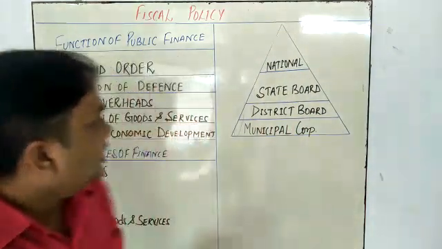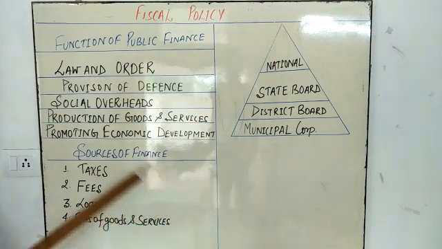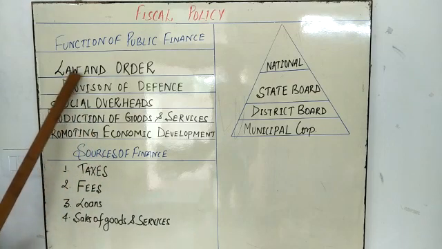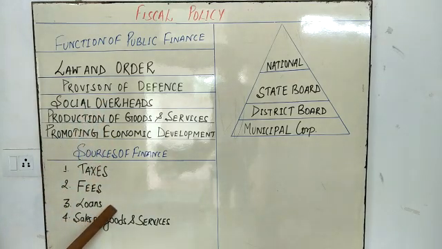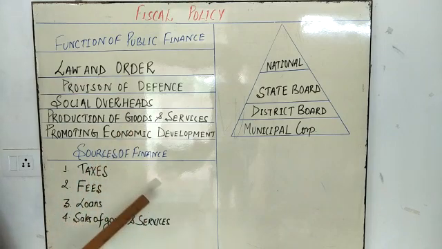Okay, so these are the functions of public finance. So what are the sources of this finance? Very simple. The tax collected from the public is the source of the finance. Whatever the fees collected from, for example, law and order, judiciary and police, whatever the fees they collect, that is also a source. Sometimes government obtains loans from institutions, that is also a source of finance. Those government sectors producing goods and services, it also comes under the sale of goods and services.